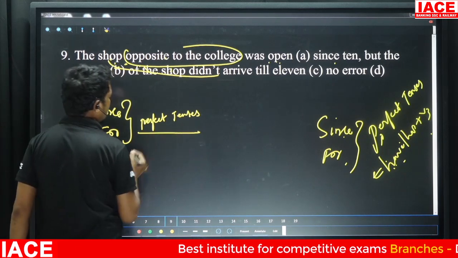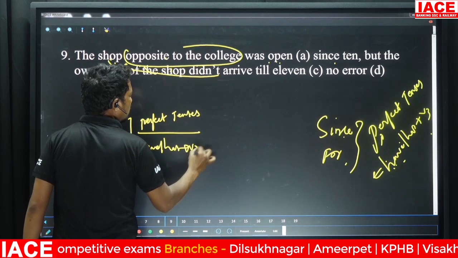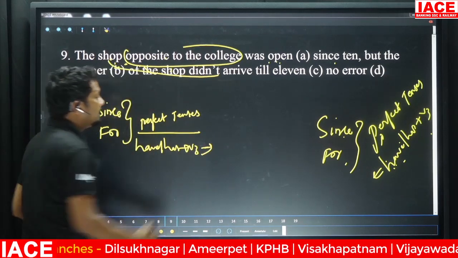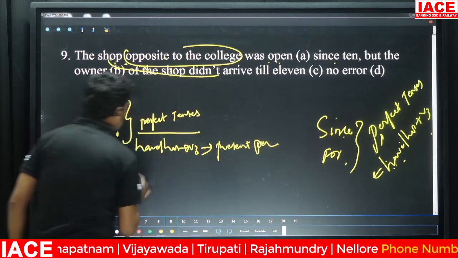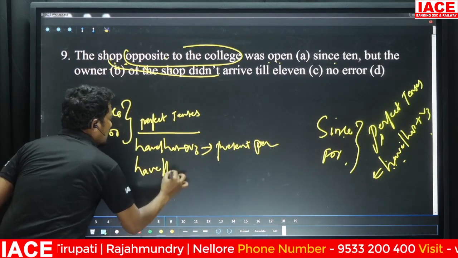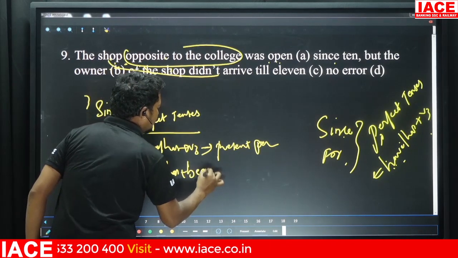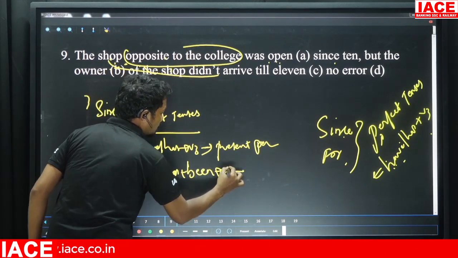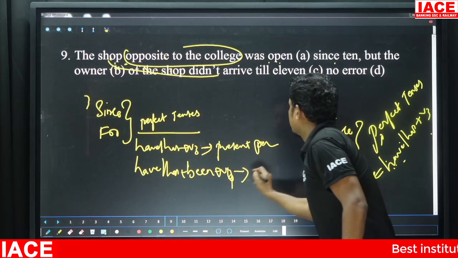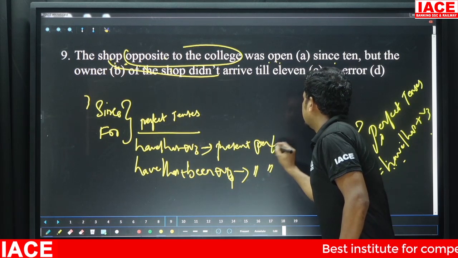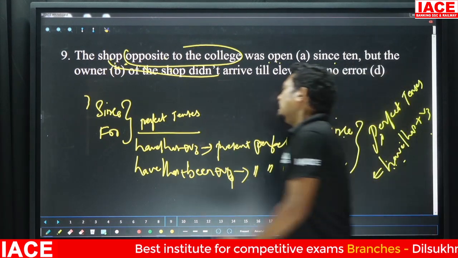Have or has plus V3 is present perfect tense. Have or has plus been plus V4 is present perfect continuous.